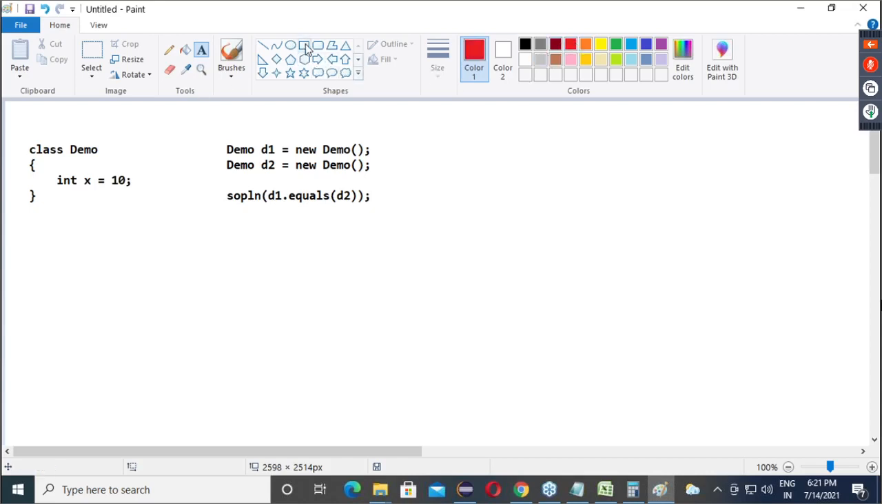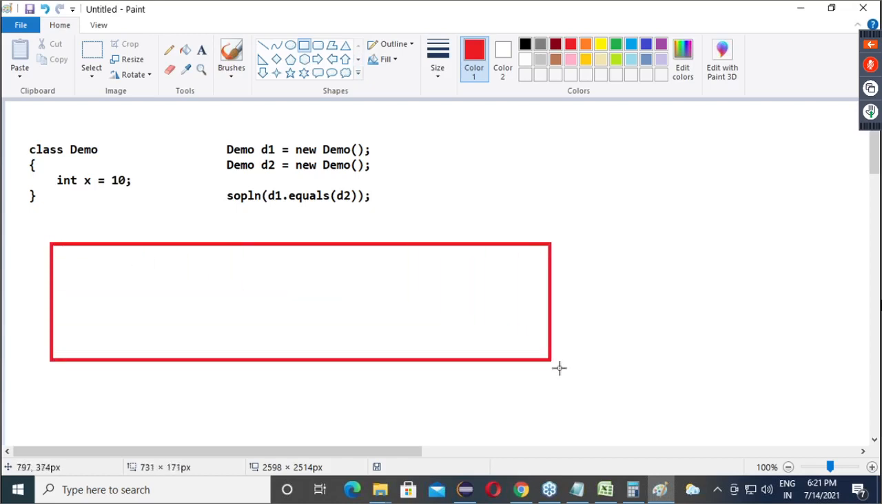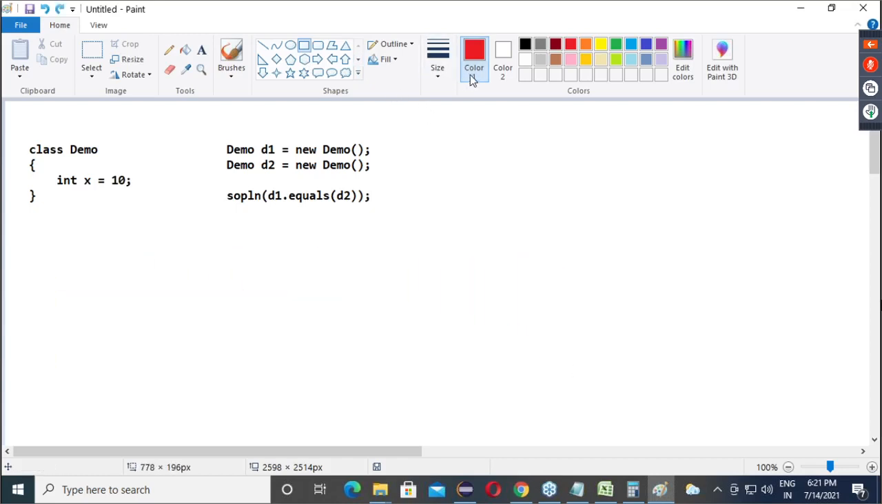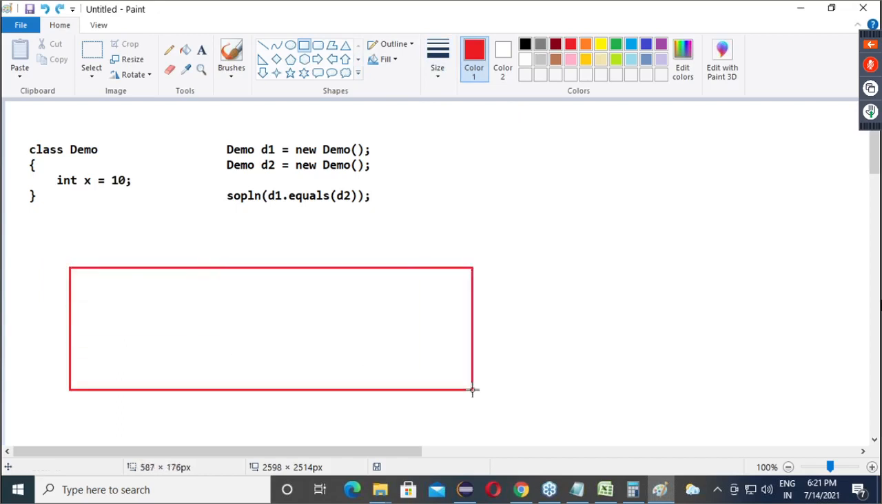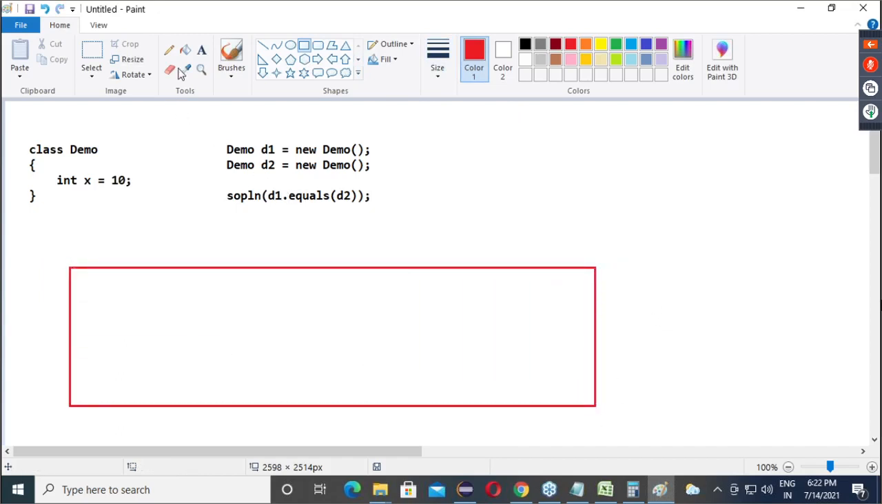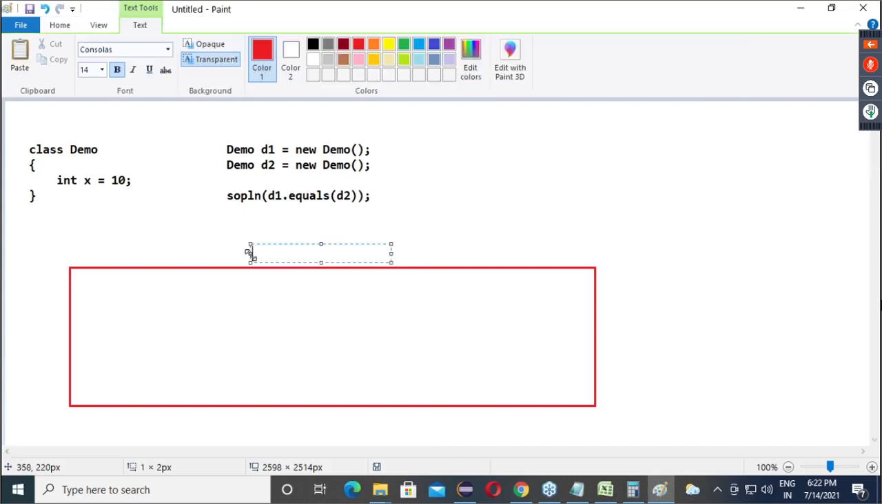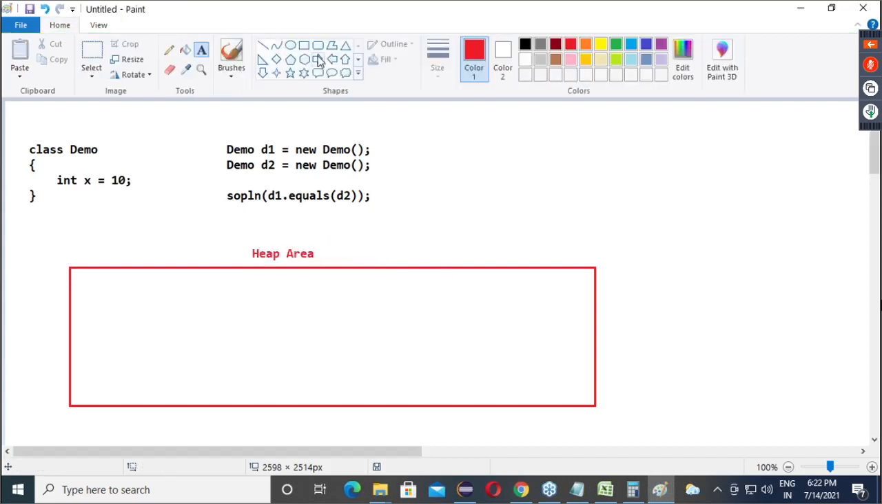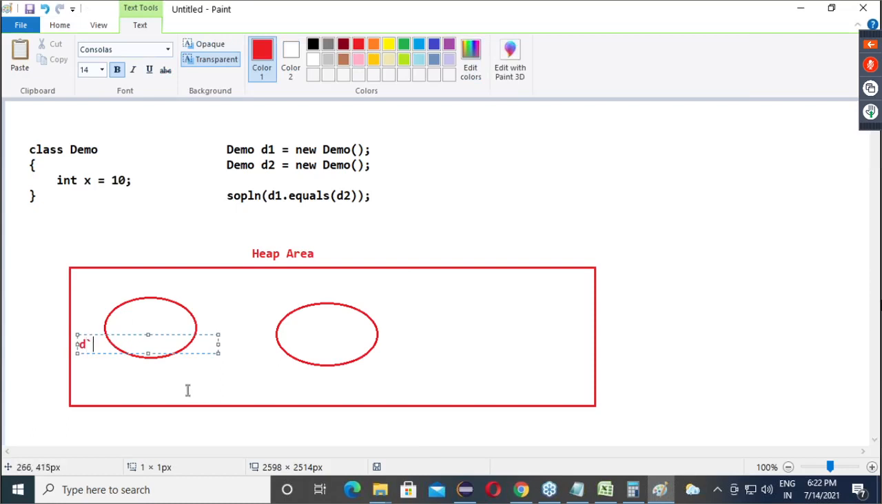Officially inside the JVM, we will have what? Heap area. Every object is in the heap area only. So in the heap area, we will have object 1 and object 2. So this will be D1, and this will be D2.